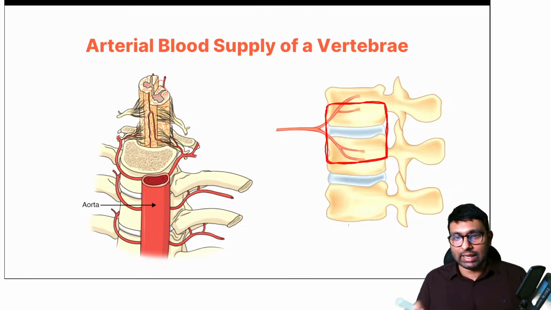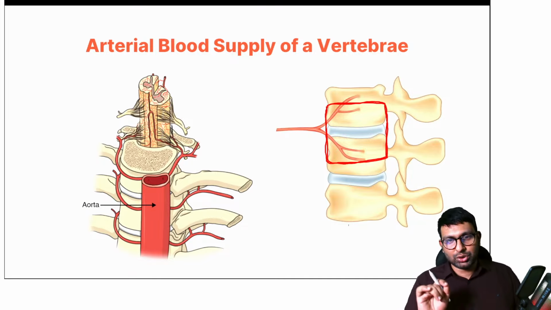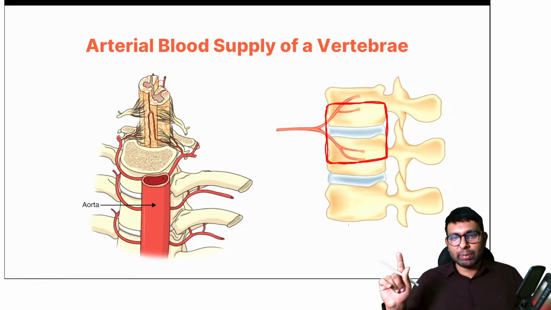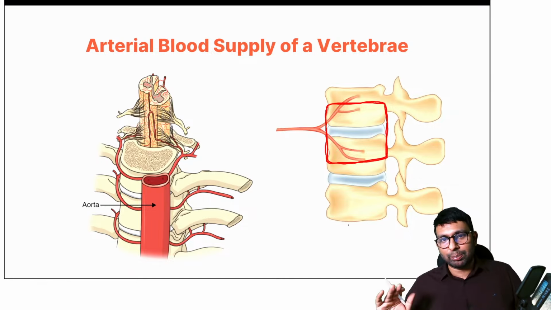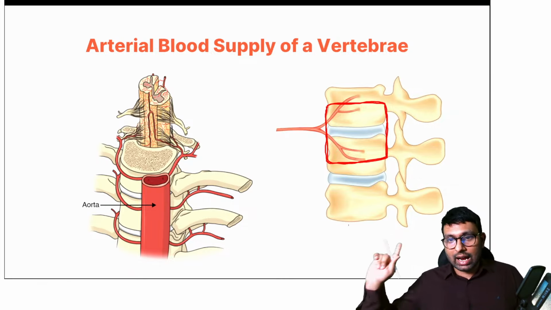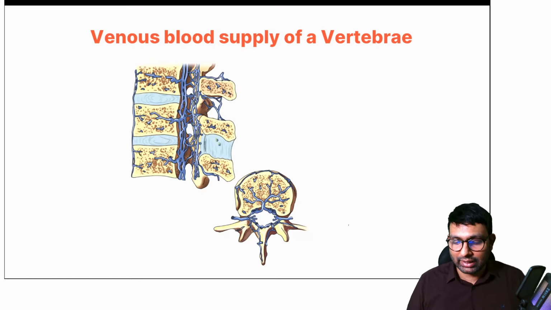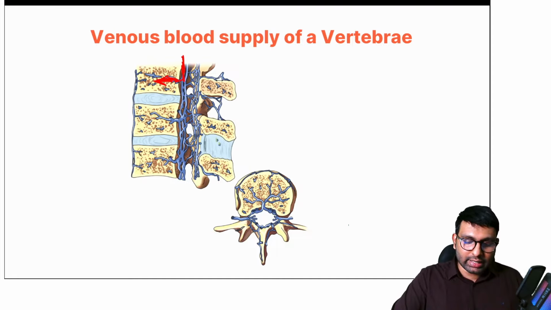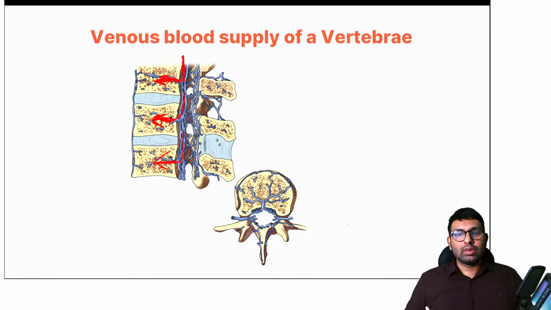So arterial blood supply, let's understand how hematogenous spread happens. You see here the arterial supply is mainly towards the lower vertebra, adjacent upper vertebra and the disc. This is the arterial supply. Now let's look at the venous supply. How do veins go into the vertebrae? Can you see how these veins are going directly inwards? They're directly going into the center of the vertebral body. They're all going directly into the center of the vertebral body. So this is how the venous plexus occurs.